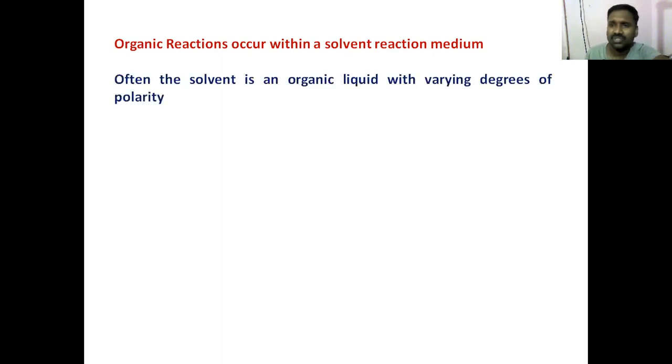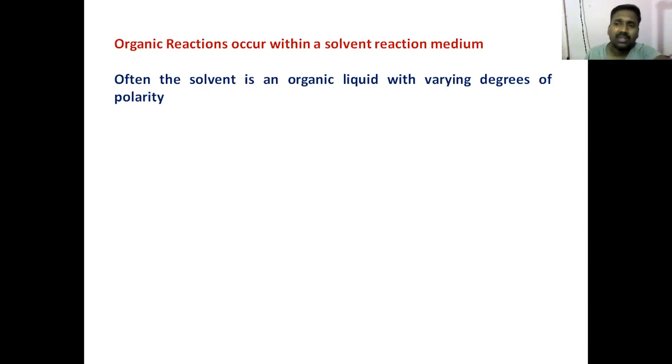Usually we have organic liquids functioning as solvents in organic reactions. And we have some common solvents which we use as reaction media. These include ethyl acetate, tetrahydrofuran, DCM, dichloromethane, chloroform, ethers, and sometimes DMSO. These are all common organic solvents which we use.